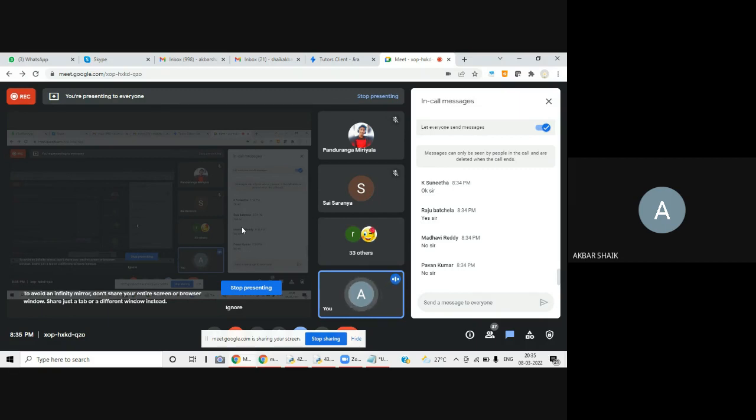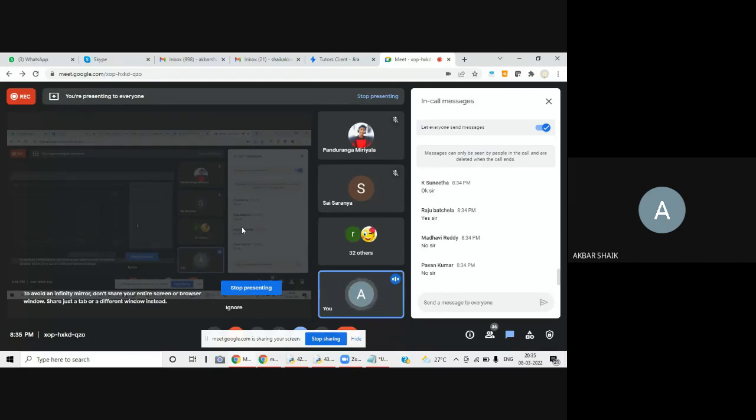So indirectly, what is the logic of multiple choice questions? The logic is ELIF only. Actually, you don't know the exact answer, but you know that A is not the answer, B is not the answer, C is not the answer. If A, B, C are not the answers, then obviously your answer is D. In mathematics, we can call it the elimination method. If we don't know the answer, then simply we can go for elimination. So that is nothing but simply ELIF only.